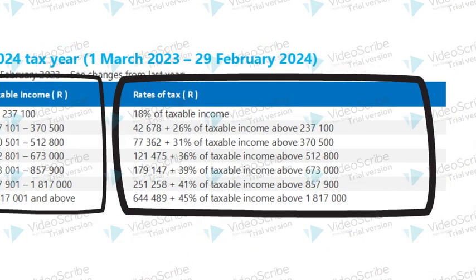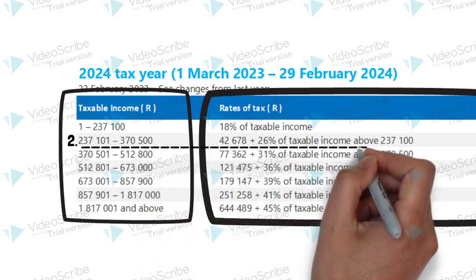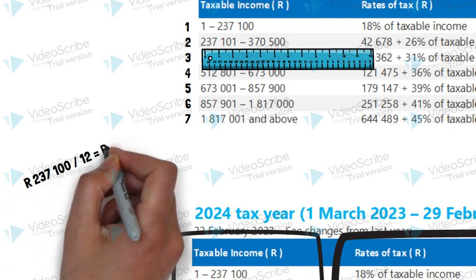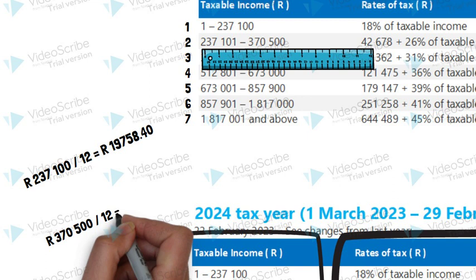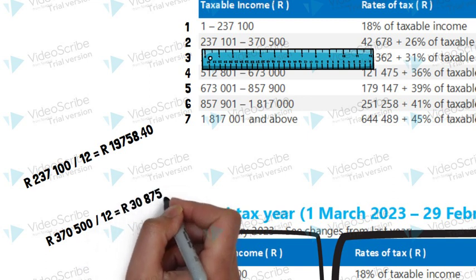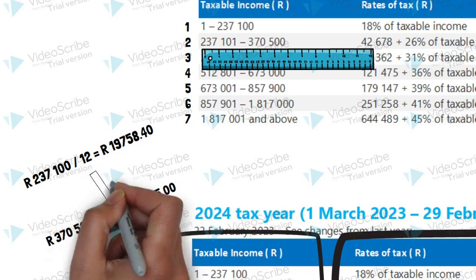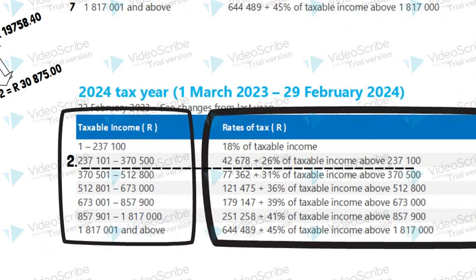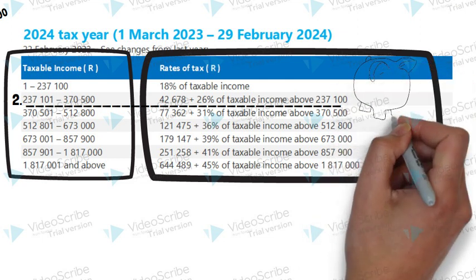Let's focus on the second bracket. 237,101 divided by 12 equals 19,758 Rand 40 per month, and 370,500 divided by 12 equals 30,875 Rand per month. If Bacon earned between 19,758 Rand 40 and 30,875 Rand per month, he would fall in the second tax bracket.